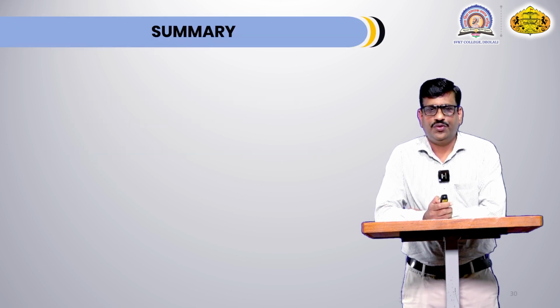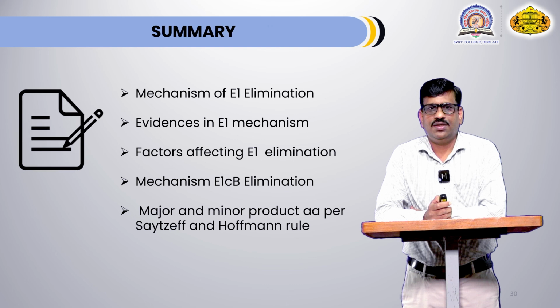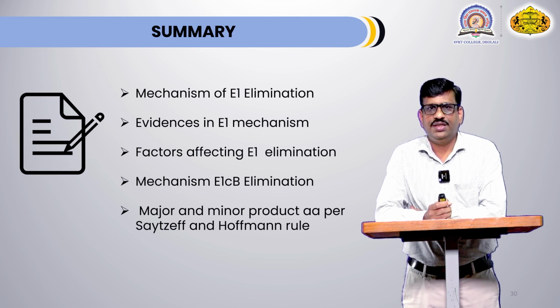Now summary of today's lecture. In today's lecture we have seen E1 elimination mechanism. In that we have seen that there are two steps involved in E1 mechanism. First step is formation of carbocation and second step is formation of alkene. We have also seen evidences in E1 mechanism. We have seen different factors that affect the E1 elimination.